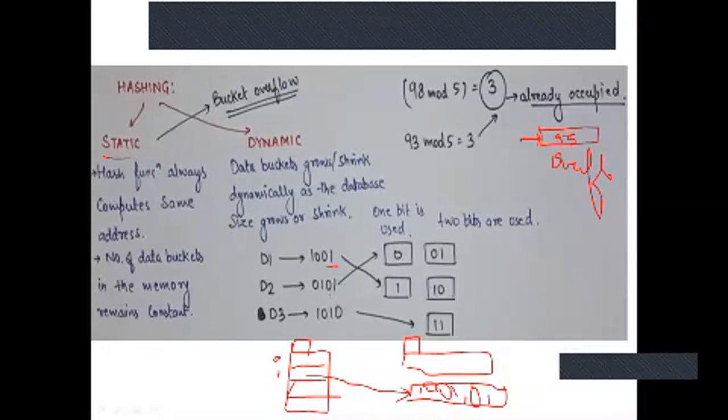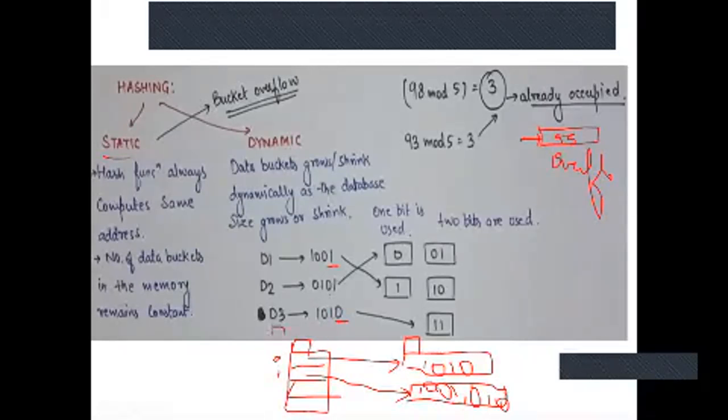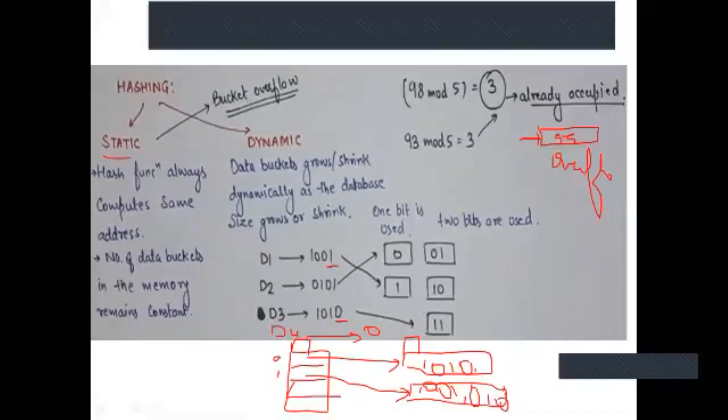So it is 0101. Now suppose I have D3 where the last bit is 0. So for bucket 0, I'll store this 1010. Now suppose next I have D4, whose last bit is also 0. So again here I'll store the data, that is 110.